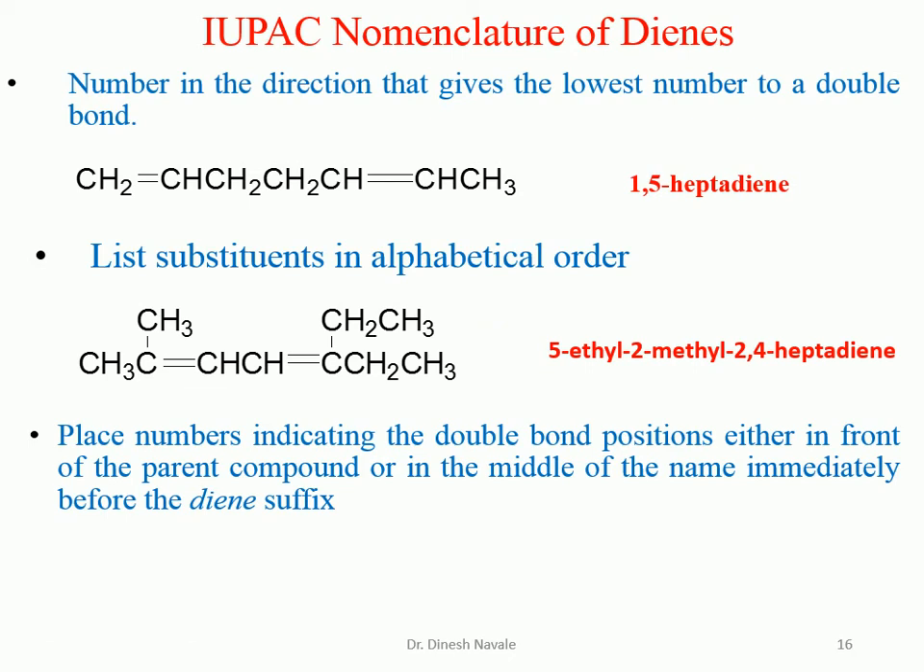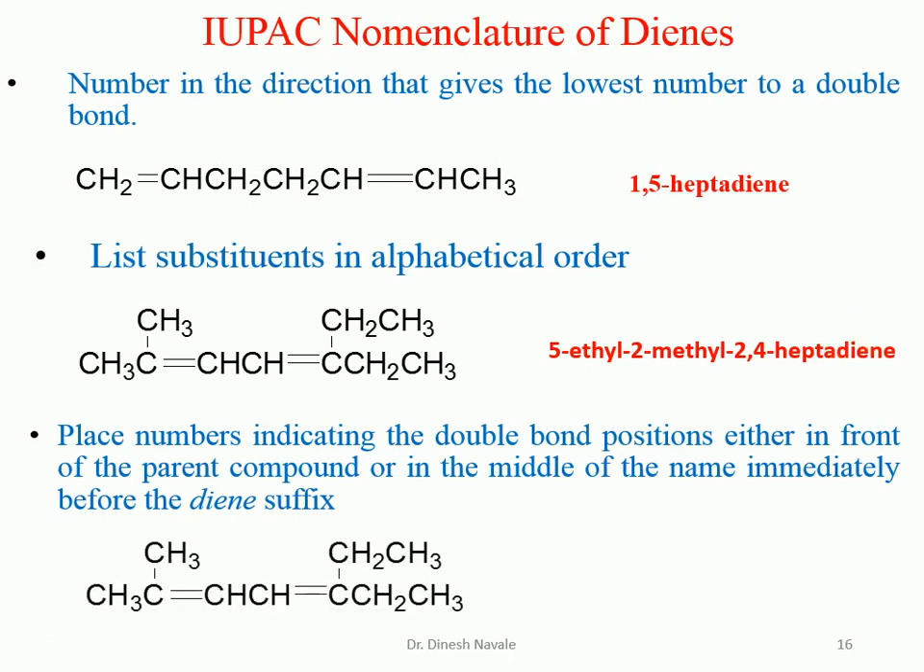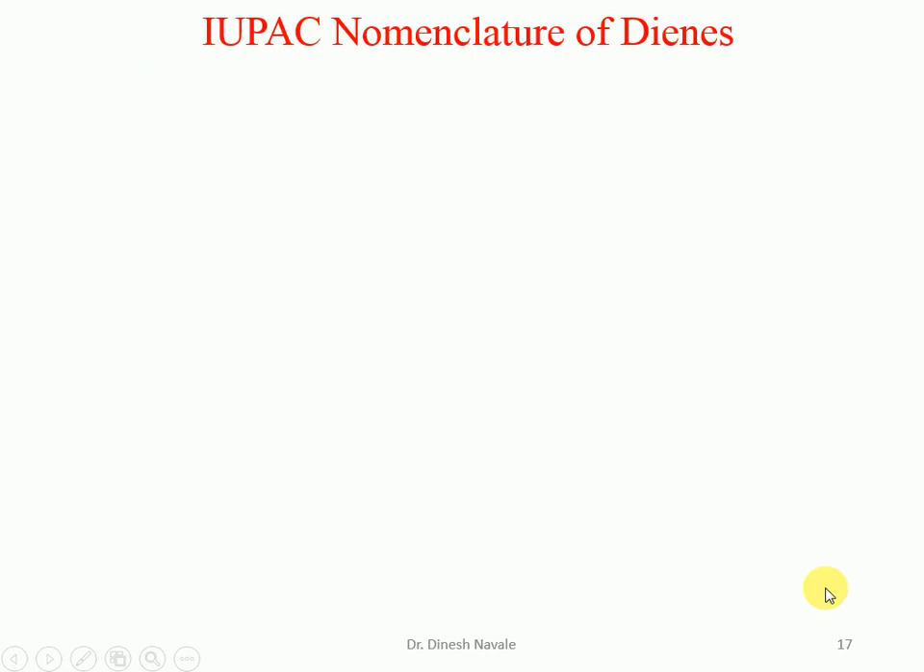So place the number indicating the double bond position either in front of the parent carbon or immediately before the diene. So we can consider this as 2,4 before the diene, where we mention it is a heptadiene, hepta-2,4-diene or 2,4-heptadiene. Any one of the systems will be acceptable. So for this system, we can mention it as 5-ethyl, 2-methyl, 2,4-heptadiene. So we have to give the 2,4 before the name of this heptadiene, or we can write it before diene. So hepta-2,4-diene can also be written as.